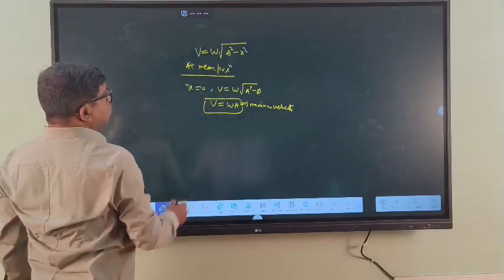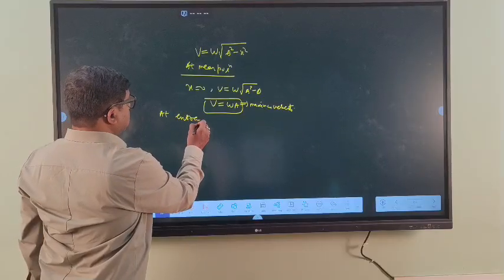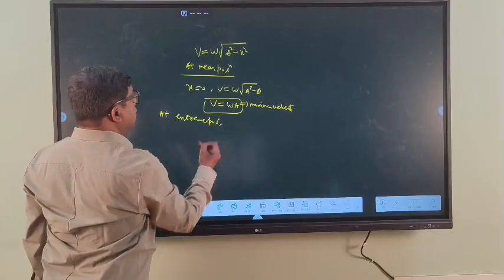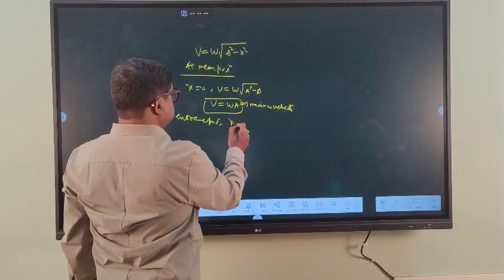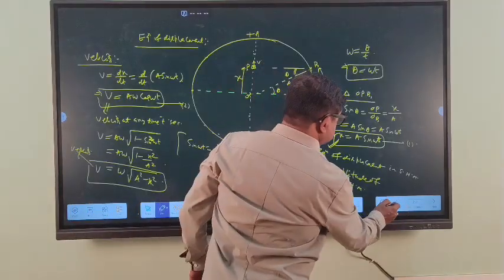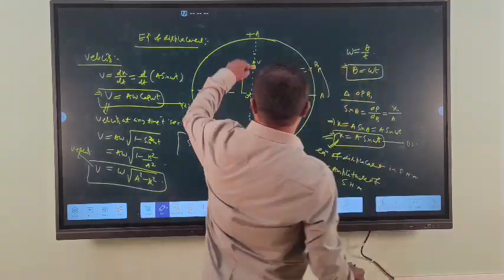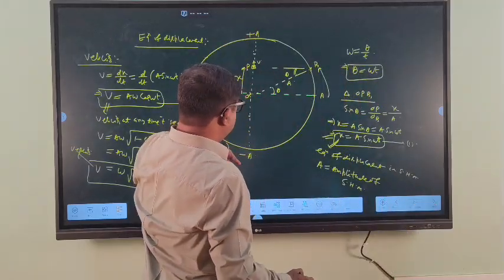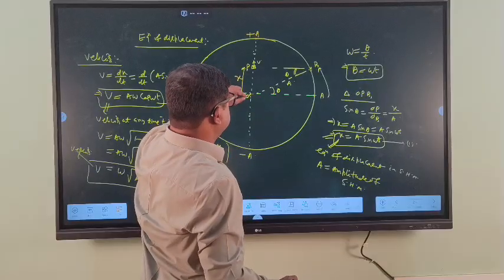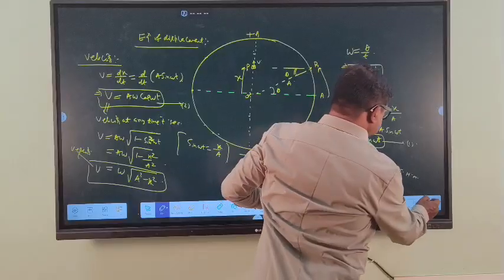And at the extreme position, x is equal to plus a or minus a. At the mean position, x is equal to 0.